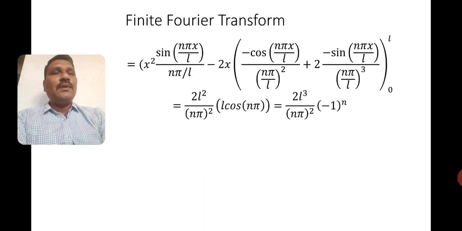Here you can see what I made: the denominator I took to the numerator. So 2L square divided by n pi whole square. I am taking x now. The upper limit of x is L, so L cos n pi. L will get cancelled, therefore n pi you will get. When you go for the lower limit, 0 into cos 0, it will be 0. Lower limit will be 0. Therefore you will get the answer as 2L cube divided by n pi whole square into minus 1 to the power n. Right.